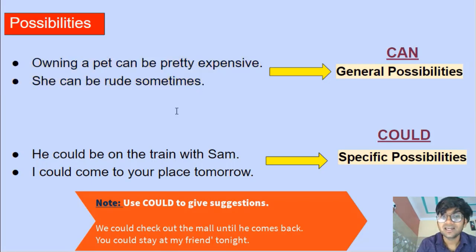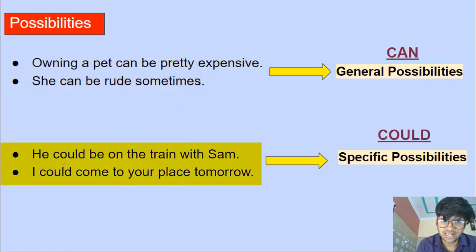All right. Examples of could. He could be on the train with Sam. He could be on a specific train at a specific place with a specific person, Sam. So we're talking about a specific situation where a person can be at a specific place with a specific person, right? To talk about a specific possibility, we use could. He could be on the train with Sam.